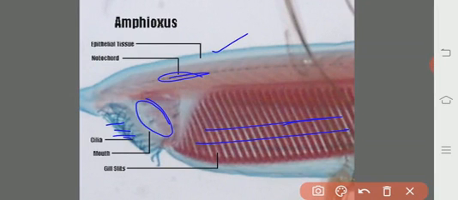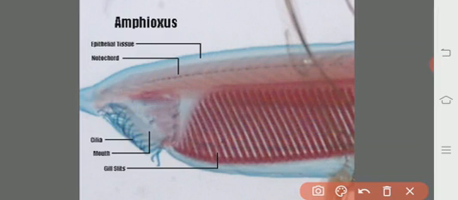So this is the clear view of the anterior portion of the Amphioxus, or any cephalochordate. These are the metapleural folds, and just inside this region the upper portion is represented by the Z-shaped myotomes.